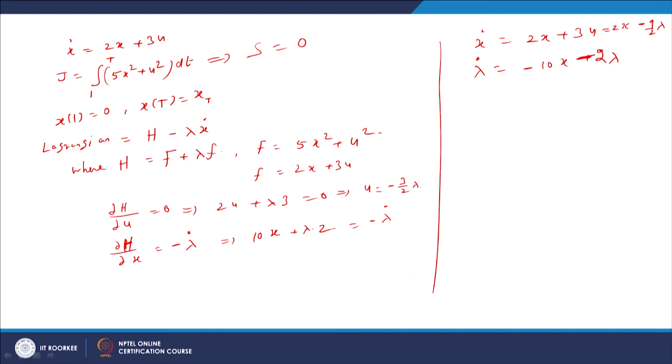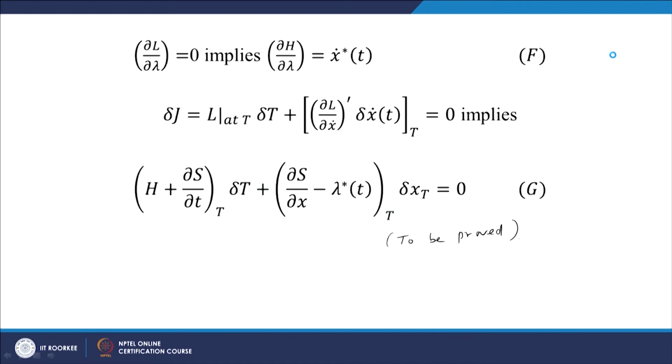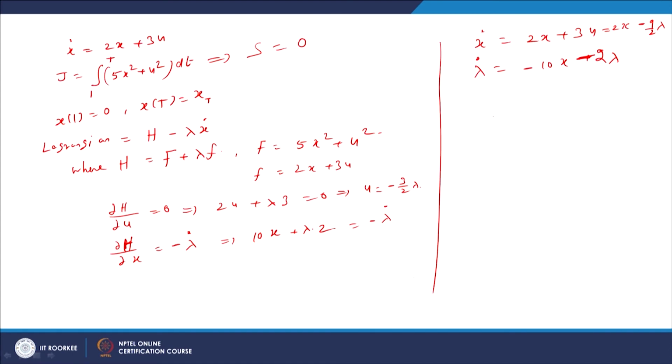So, these are the 2 equations, and for the boundary condition we make use of this equation. H s is 0, therefore, H evaluated at capital T into del t minus lambda evaluated at capital T into del x t, the variation of the final position, equal to 0.